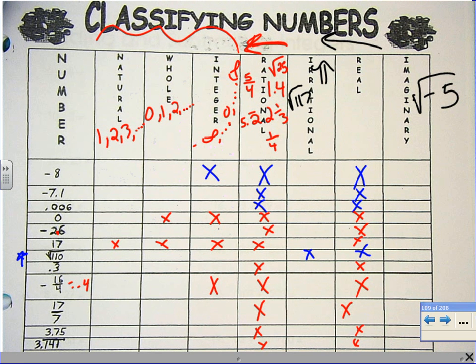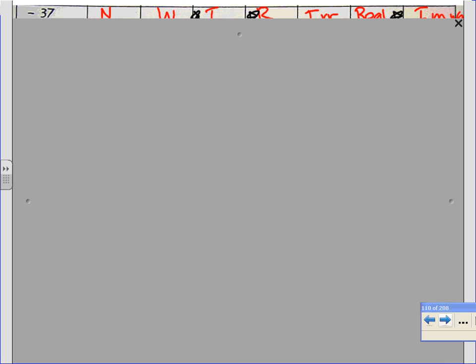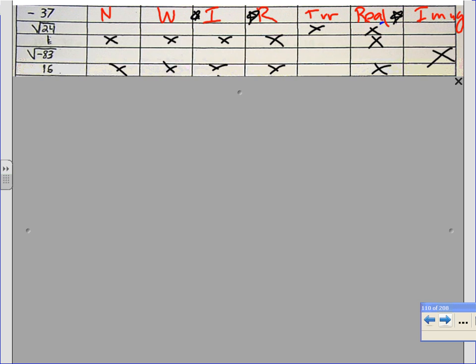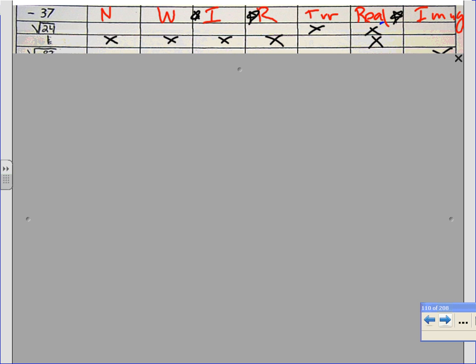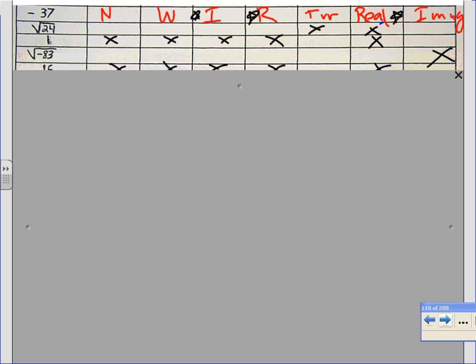Okay, next one, Mary, negative 37. Good. Oh, wait. Yeah, you're good, sorry. Is that the right one? Yeah, that's right. Okay. Square root of 24, irrational, real. 1, natural, whole, integer, rational, real. Square root of negative 83, imaginary. Am I going too fast?